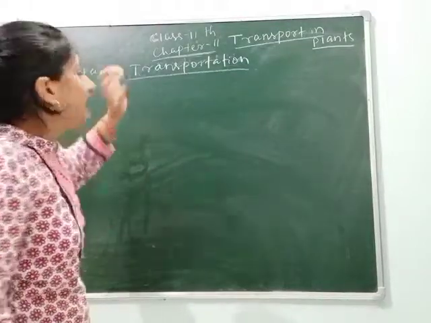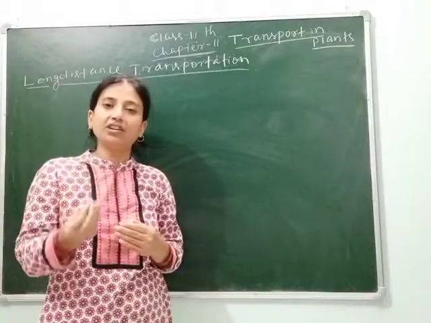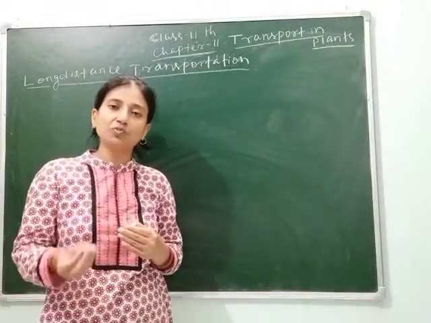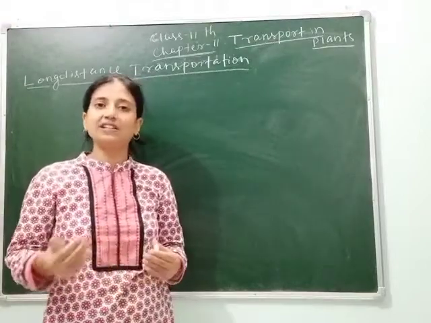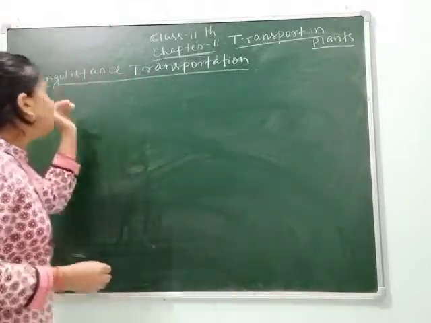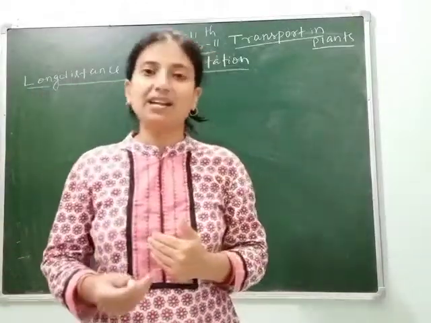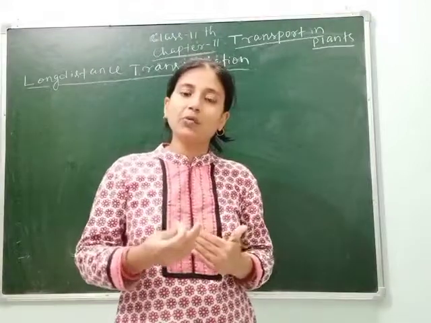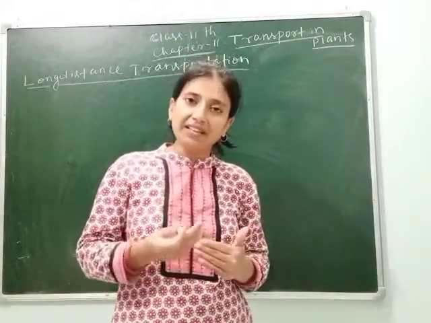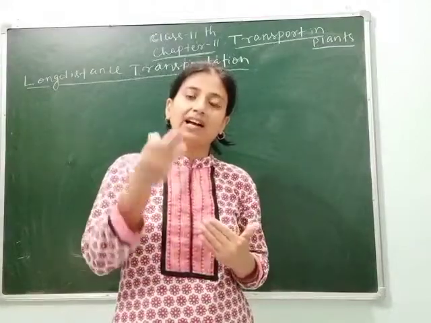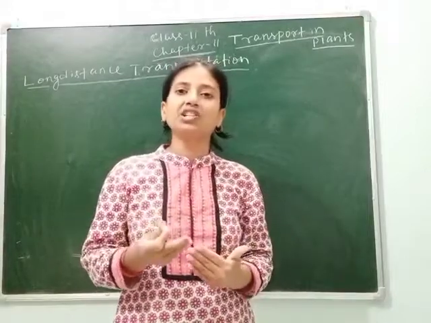Clear? So in our last class I told about short distance transportation: diffusion, osmosis, active transport, passive transport, facilitated diffusion, etc. So here for long distance transportation, which substances are transported in plants? Which substances are required by plants in small amount? Which organs are involved in this? Which organ helps in the transportation of water and which organ helps in the transportation of food?